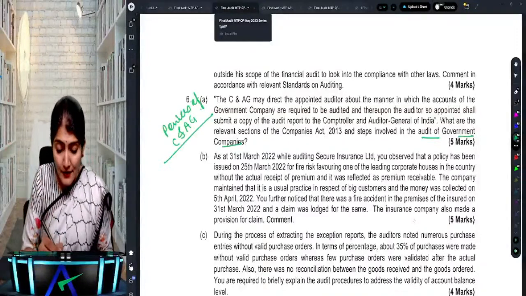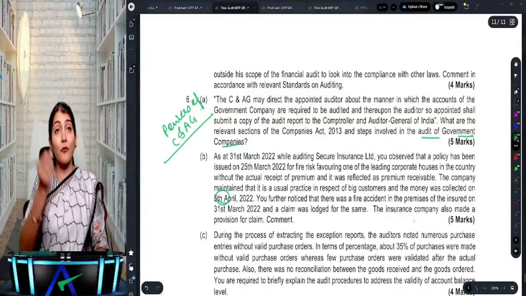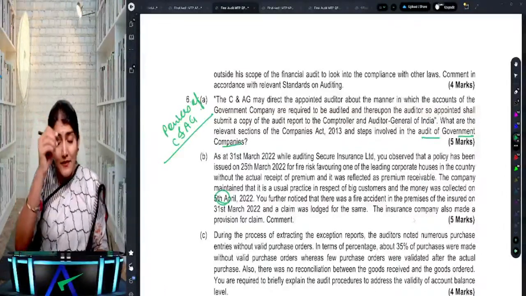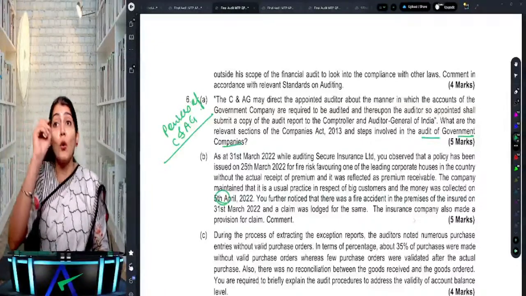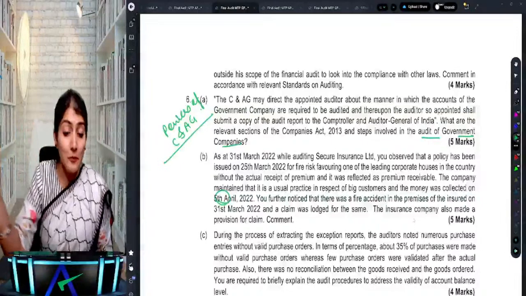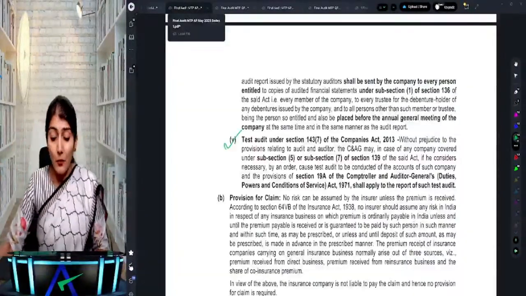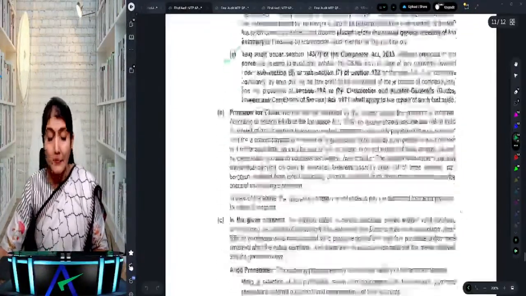When was the policy issued? 25th March. When was the premium received? 5th April. So from which day will the risk cover start? The risk cover will start from the date of the receipt of the premium, because no risk assumption without premium, right? So what does it say? No risk can be assumed by the insurer unless the premium is received, right?